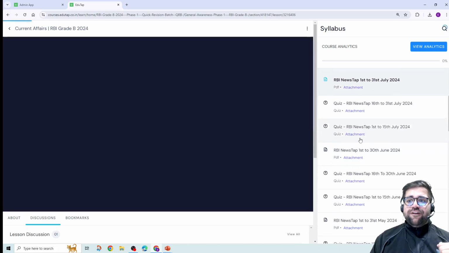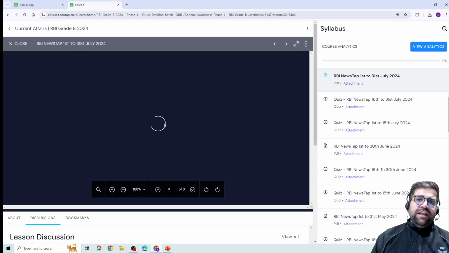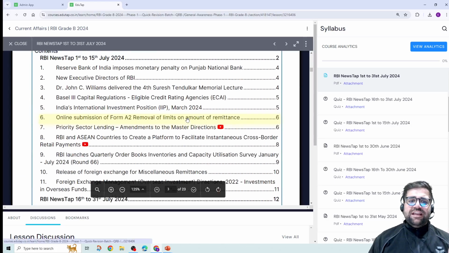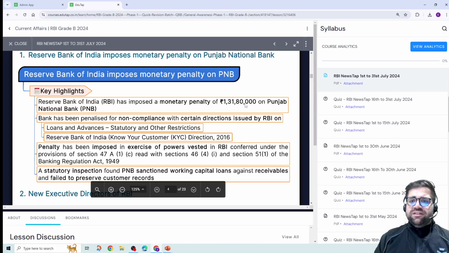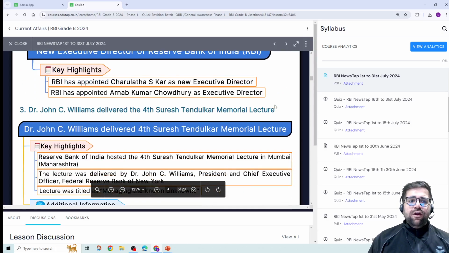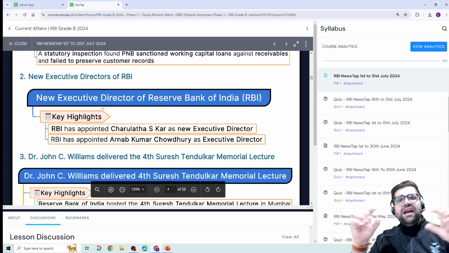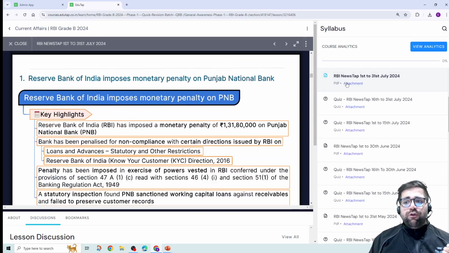Okay, so if I open the RBI News tab, 1st to 31st of July, definitely you can see the document. It is quite comprehensive and it will cover all the important schemes one by one, all the important news one by one. For example, if RBI is imposing a penalty on any bank, or who is the new executive director of RBI, and everything is provided in a kind of mind map manner so that you can remember. And yes, you can also download these documents.